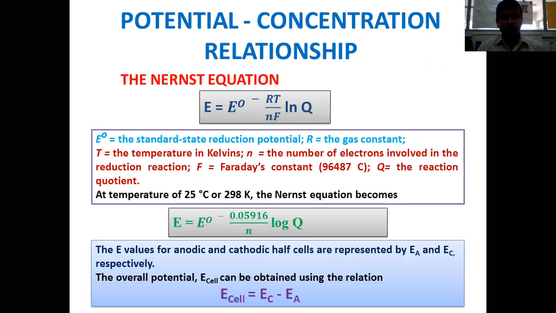So what is the background? We will be using the potentiometric method for quantitative analysis.